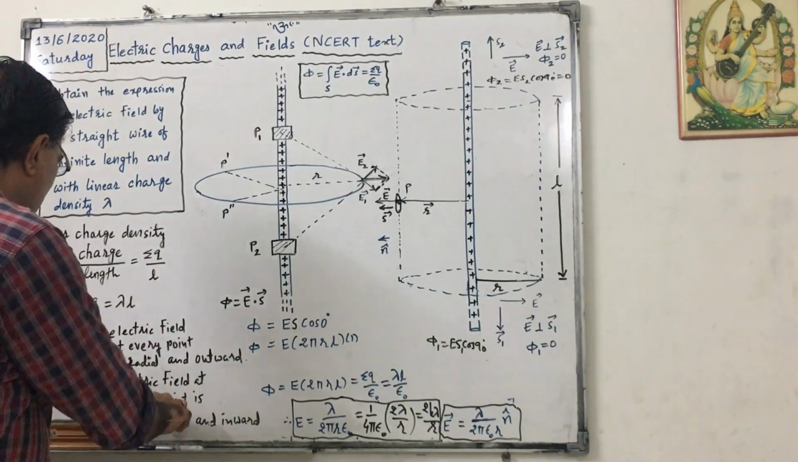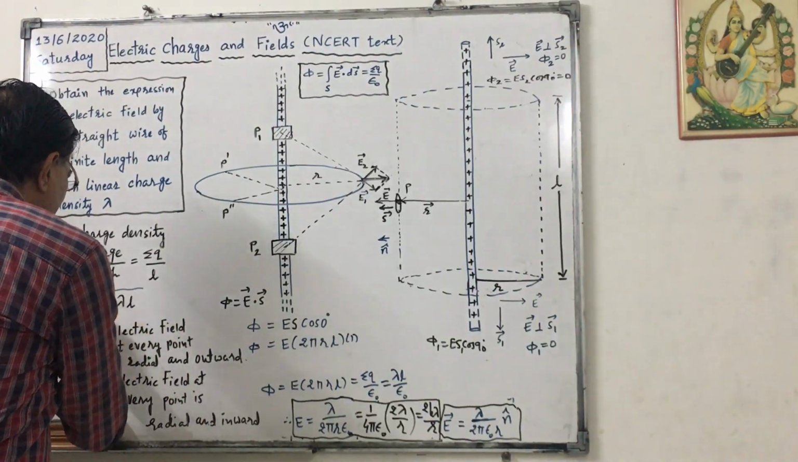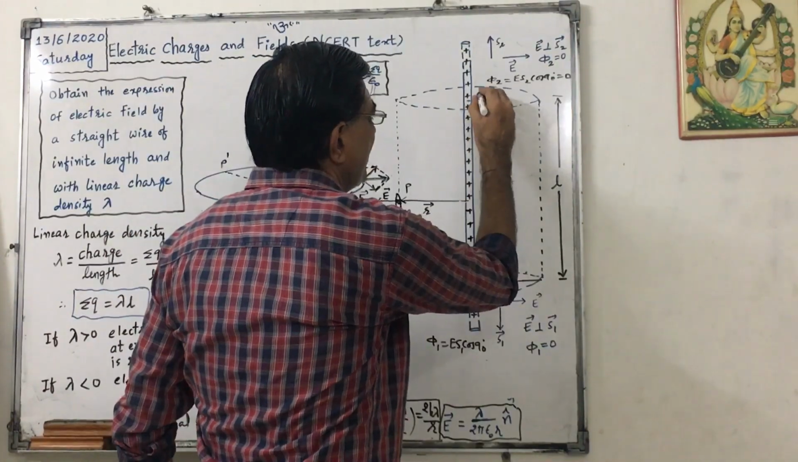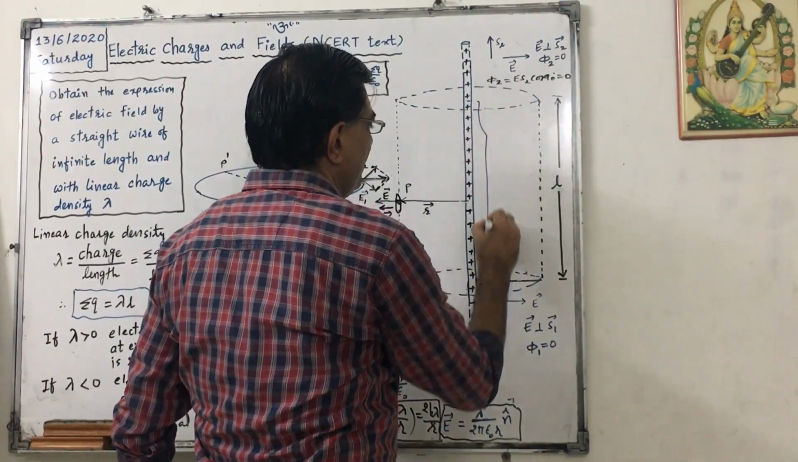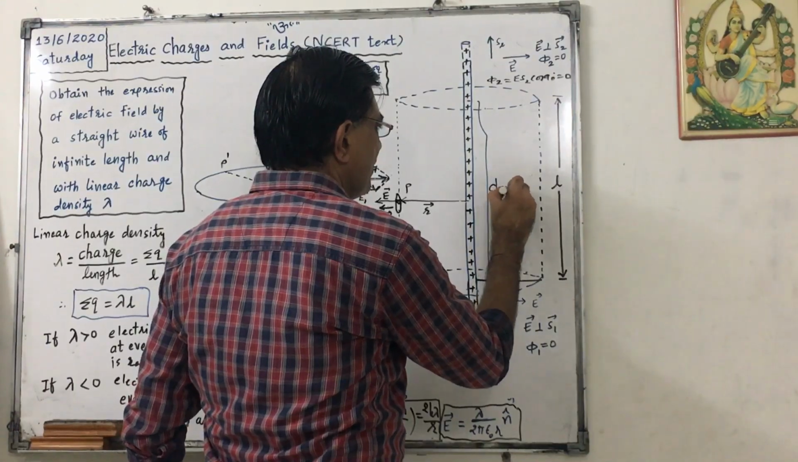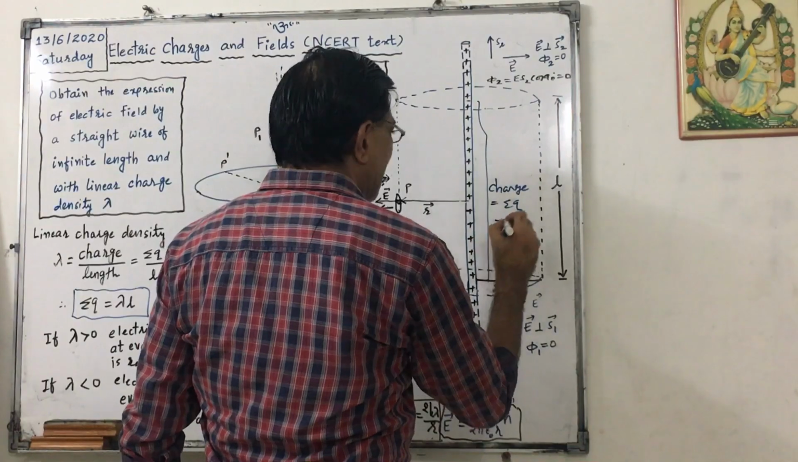So sigma q equals lambda into l. That means the charge here is sigma q, or say lambda into l.